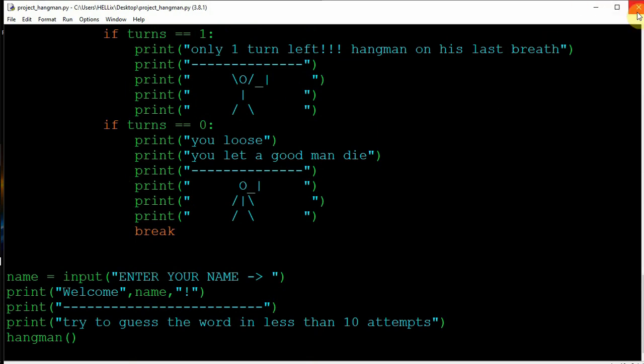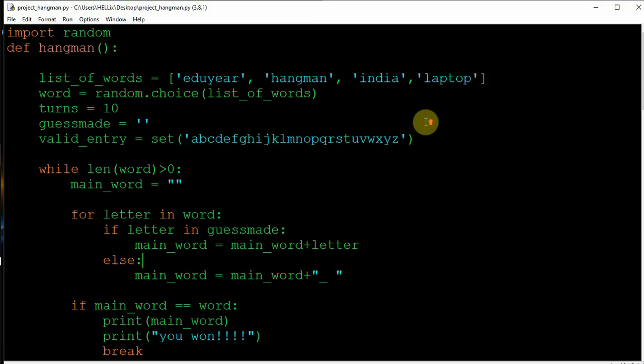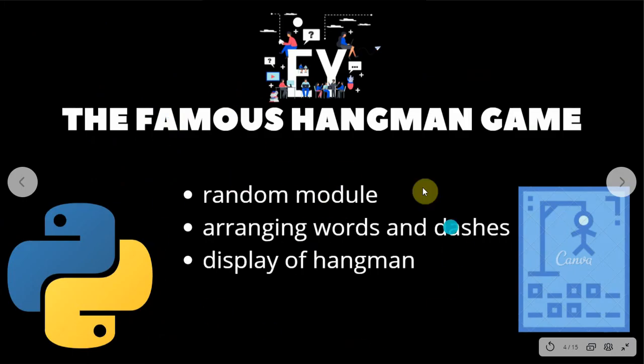So this was how we can create hangman by using Python only. And for any doubts or any issue with this, you can just let me know in the comment section. Moreover, we used all the three constraints which we described before starting the program. We displayed a hangman, we arranged the words and dashes, we had the random module used as well.